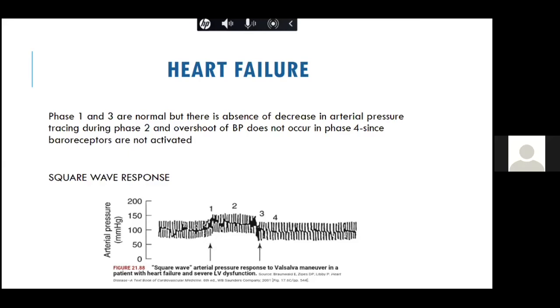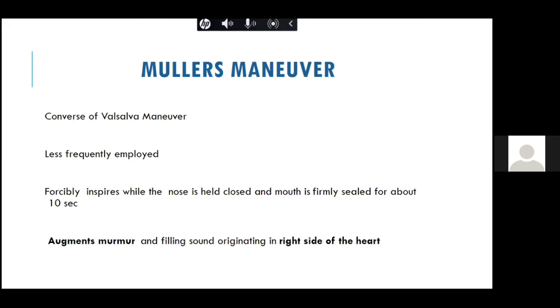Not important to this topic, but you should just remember that in patients with heart failure, LV dysfunction, because the baroreceptors are not activated, you do not get a phase 2 decrease in arterial BP and a phase 4 overshoot of BP. So that is called a square wave response, which you get in heart failure. Now, I won't discuss Muller's maneuver in detail, but it is the reverse of Valsalva maneuver. We do not commonly use it, so I won't go into detail about it.